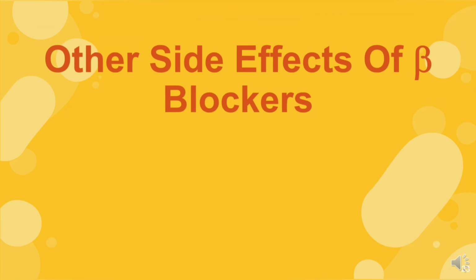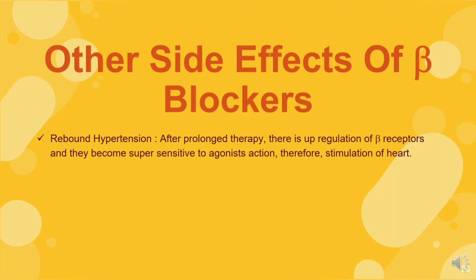Other side effects of beta blockers include rebound hypertension. After prolonged therapy with propranolol, there is upregulation of beta receptors. That means the number of beta receptors is increased and their sensitivity is also increased. Now on the action of agonist, there is stimulation of the heart. This stimulation is so strong that it can worsen angina. Therefore, the withdrawal of drug should always be gradual. Other side effects include GIT upset, cold extremities which is because of blockade of vasodilation, and sexual distress in males.